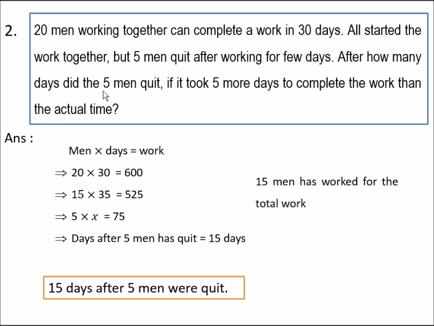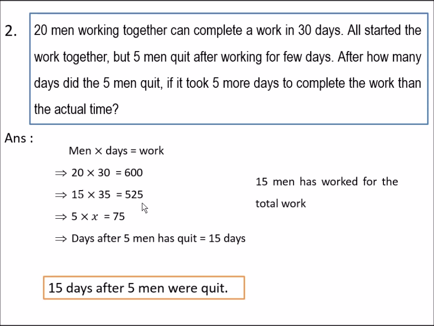From the question, it is given that 20 men have completed a work in 30 days. So the total work done by 20 men in 30 days is 600. In the same way, all started the work together, but 5 men quit after working for a few days. So the remaining 15 people worked for 35 days.